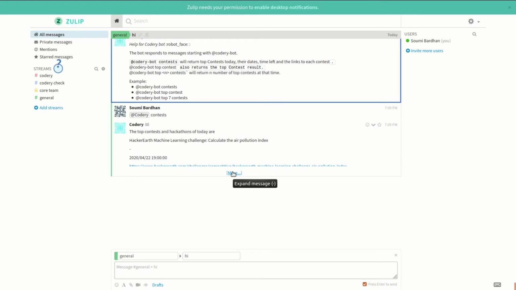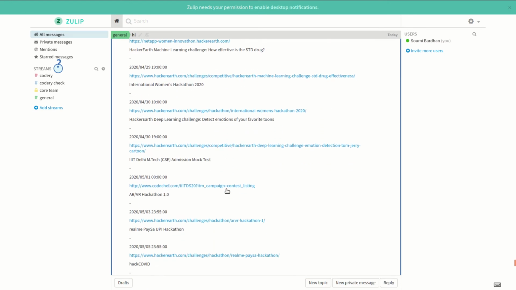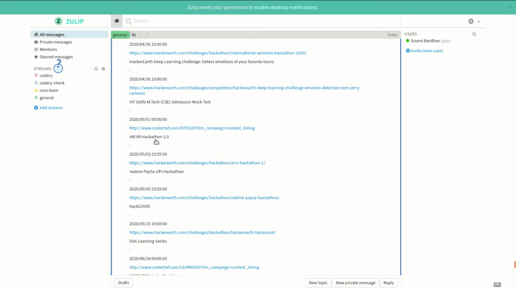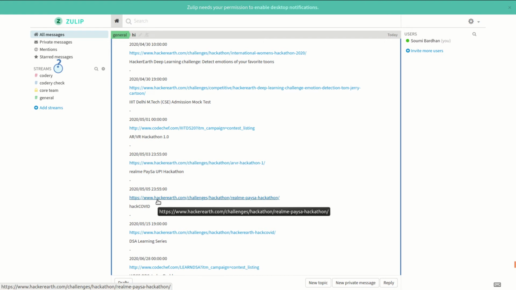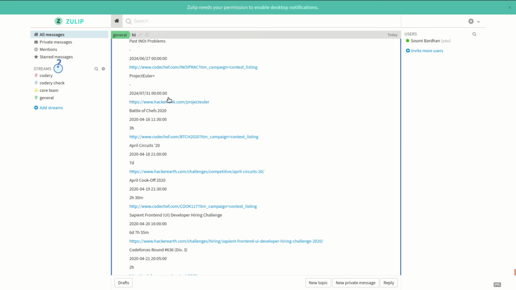Here are the top coding contests and hackathons. We have the name, the time left, the date, and the links to these CodeChef, hackathons on HackerEarth, HackerRank contests, and stuff.